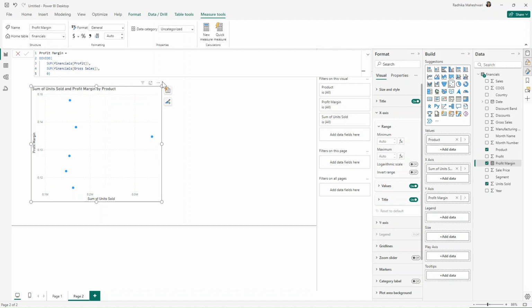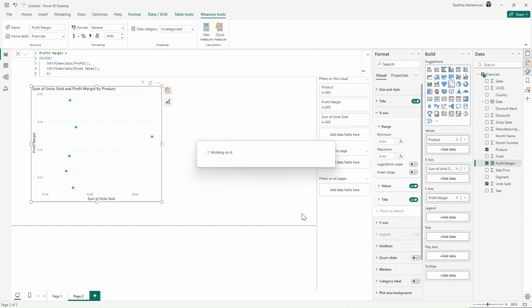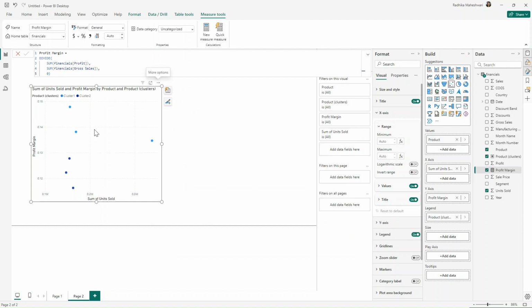So for this, I will go to these three dots and click on automatically find clusters. This option will only be visible when you have product on values, otherwise it will not be visible. So I have product on my values, and now I will click on automatically find clusters, and we're just going to call it clusters for product and click on OK. And now Power BI will automatically group these together.